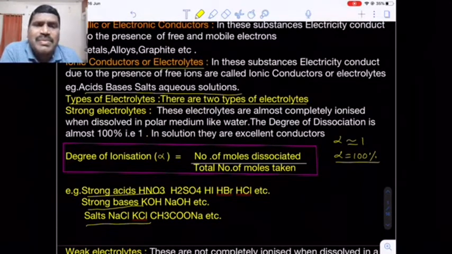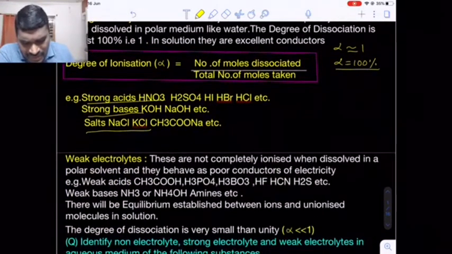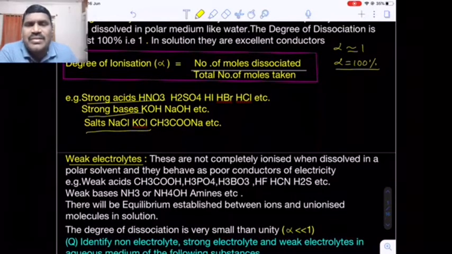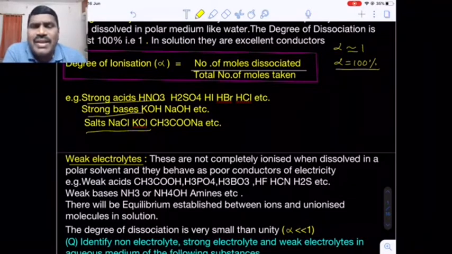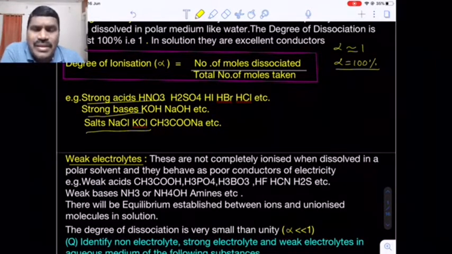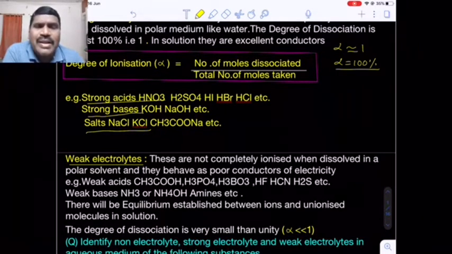Okay. And corresponding to the salts, when an acid combines with a base to form salt and water, we know, so the salts are also strong electrolytes. Now come to the next category of electrolyte, that is the weak electrolyte. Weak electrolytes are those which undergo very little ionization at room temperature. That means the extent of ionization is very little, or they undergo ionization only partially.